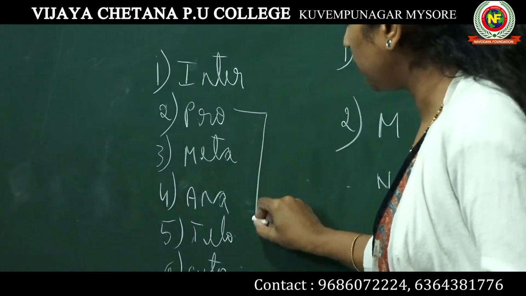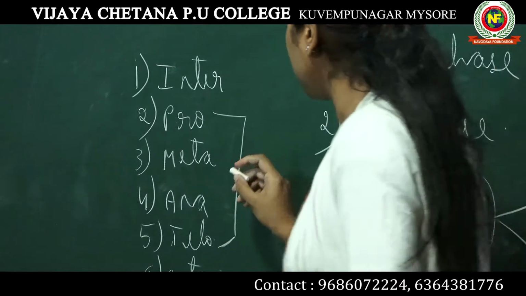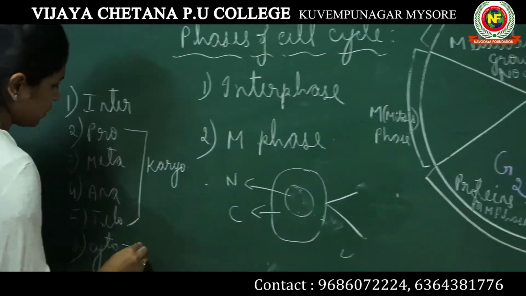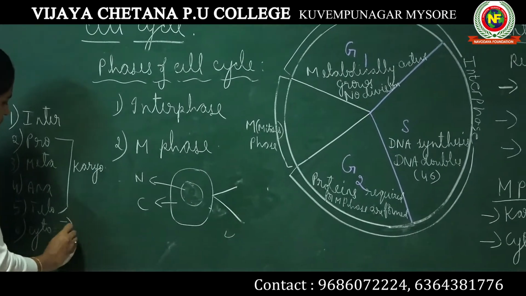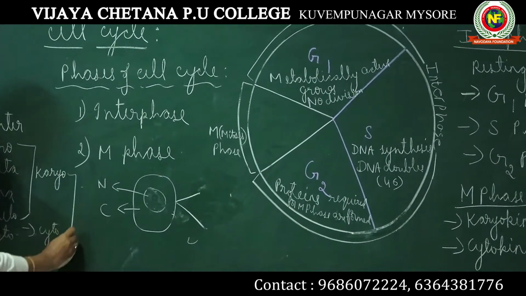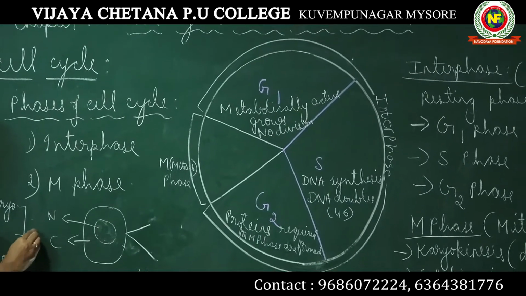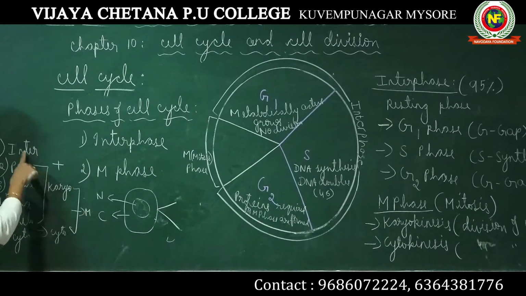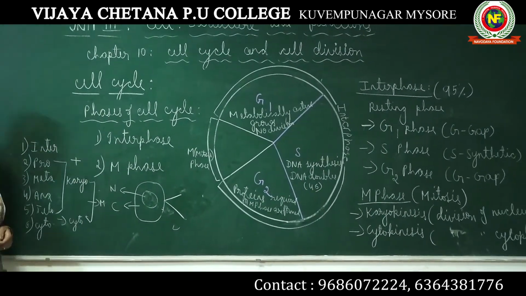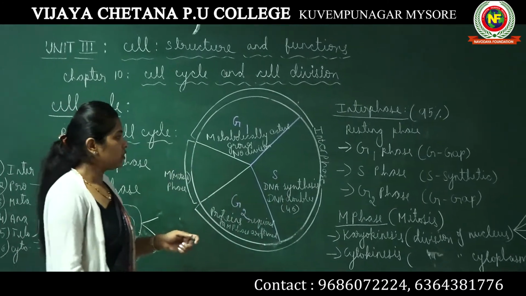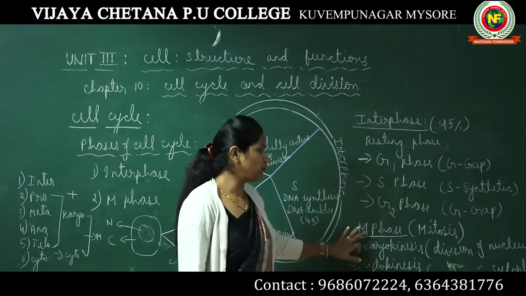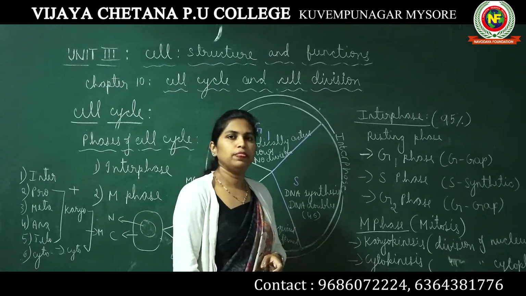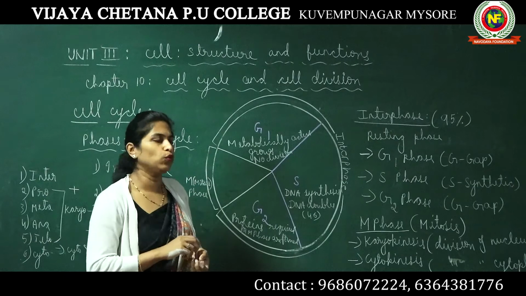These are known as karyokinesis. This is cytokinesis. Together it is your M phase. So interphase plus this M phase form your cell cycle. This is the importance of M phase. Only if the cell is passing through this M phase is the cell going to divide into two.